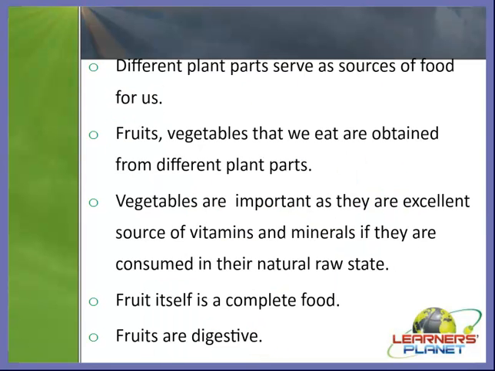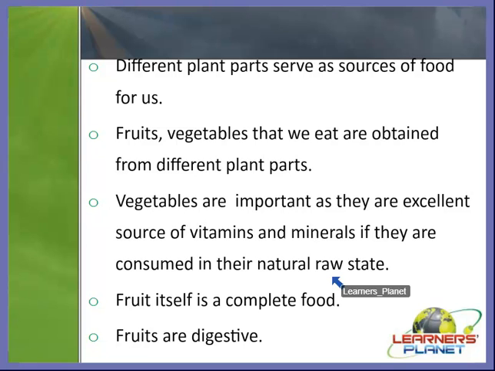So students, different plant parts serve as sources of food for us. For example, fruits and vegetables that we eat are obtained from different plant parts like fruits and flowers, right? Then even vegetables are also important for us, as they are an excellent source of vitamins and minerals if they are consumed in their natural raw state, and even if they are in the boiled state, they are nutritious.